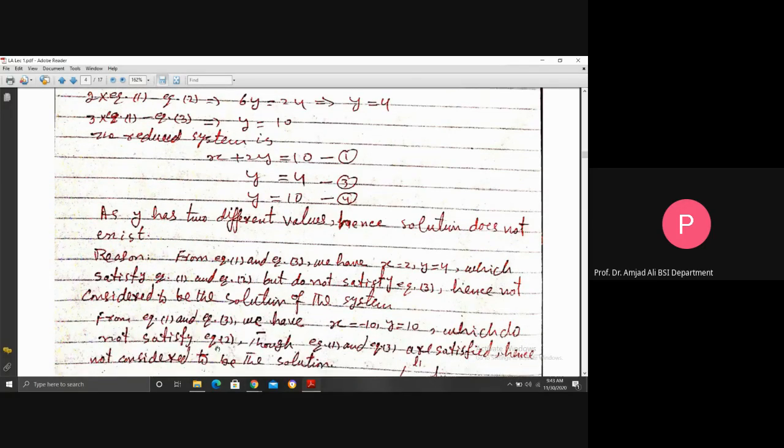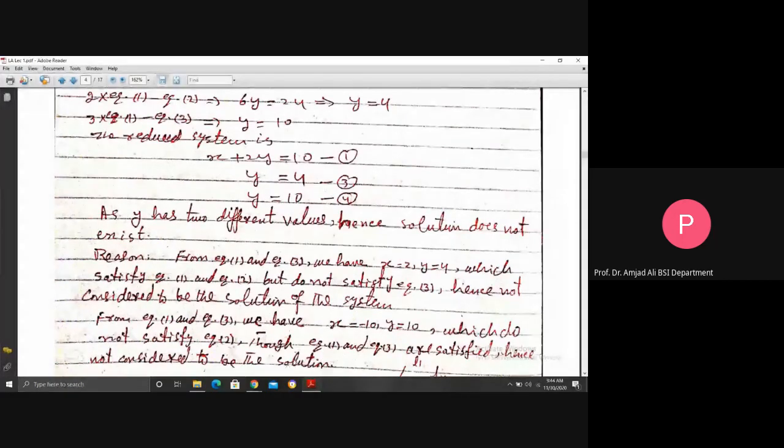From equation 1 and equation 3, we have x is minus 10, y is 10, which does not satisfy equation 2. Though equation 1 and equation 3 are satisfied, hence not considered to be the solution. The solution means those points which satisfy all the equations in the system.